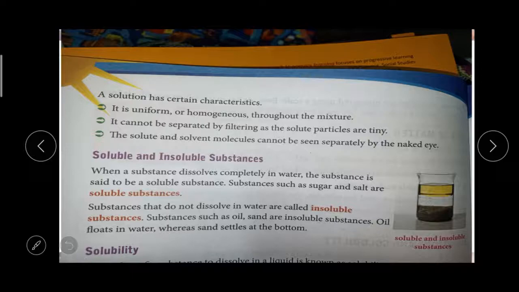Okay, then soluble substance and insoluble substance. When a substance dissolves completely in water, the substance is said to be a soluble substance. Substances such as sugar and salt are soluble substances. So what does soluble substance mean? If a substance totally dissolves in the water, we cannot see it. For example, if you take a spoon of sugar and mix it in the water, after it dissolves, we cannot see the sugar in the water, right? That is called a soluble substance.